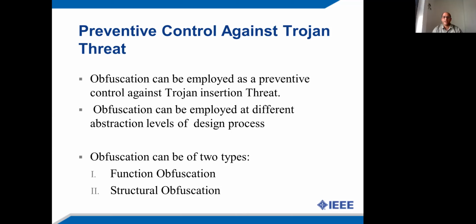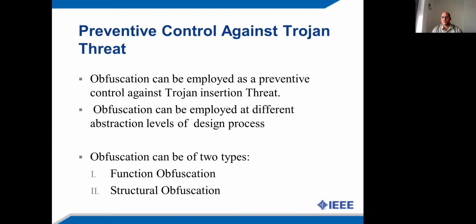Now coming to the types of the obfuscation approaches. The obfuscation can be of two types, the functional obfuscation and structural obfuscation. Functional obfuscation is an obfuscation approach where the functionality of the design is locked by using some key gates. This functionally obfuscated design cannot be reverse engineered by an adversary without knowing the correct key of the design. Therefore, the adversary fails to insert the malicious logic into the design.